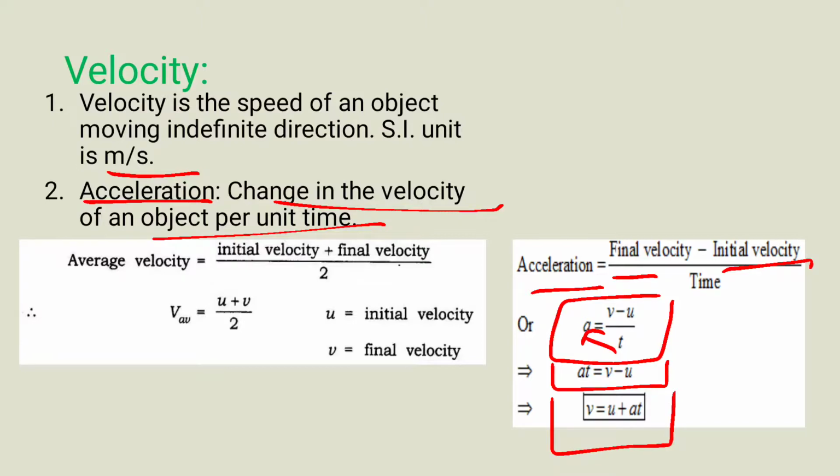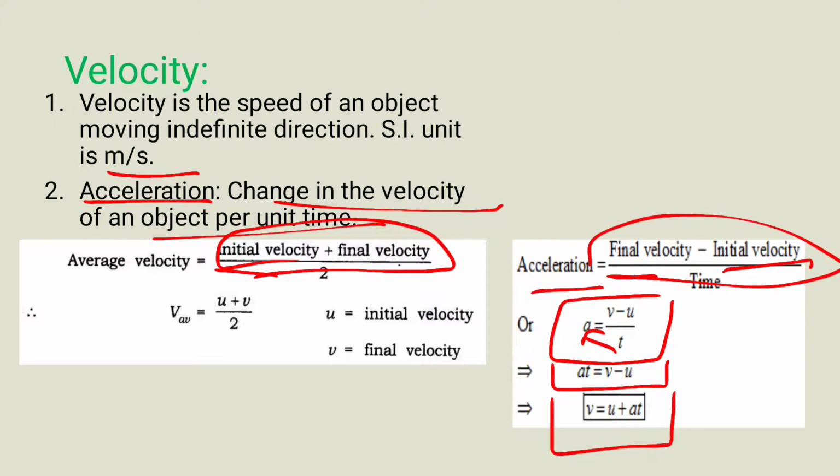Okay, so velocity is equal to initial velocity plus acceleration into time. Now what is average velocity? Average velocity is initial velocity plus final velocity. Here the acceleration was negative, and the average velocity is initial velocity plus final velocity divided by 2.